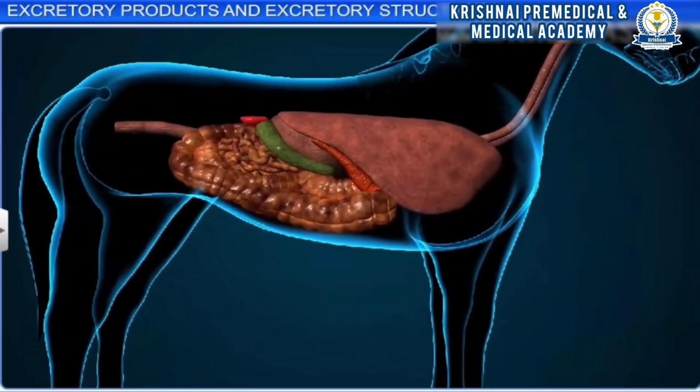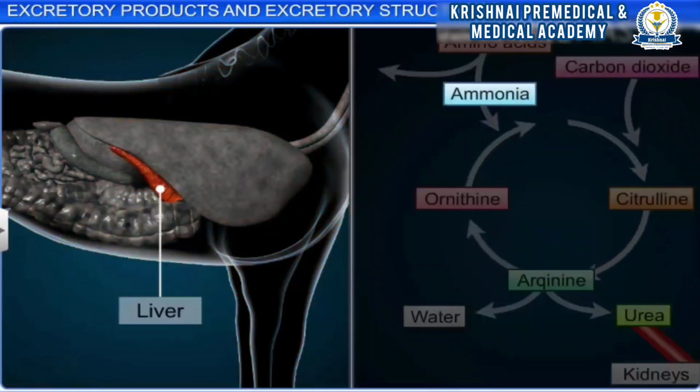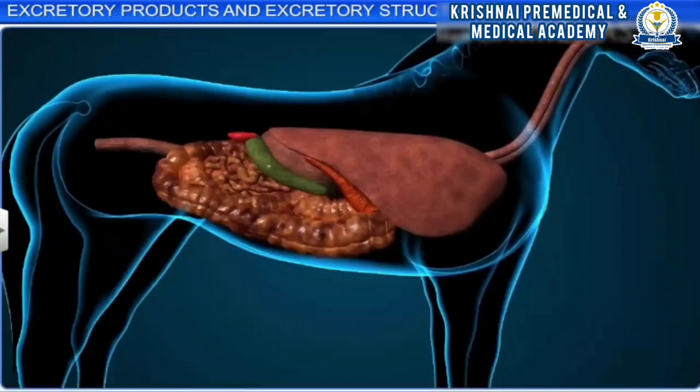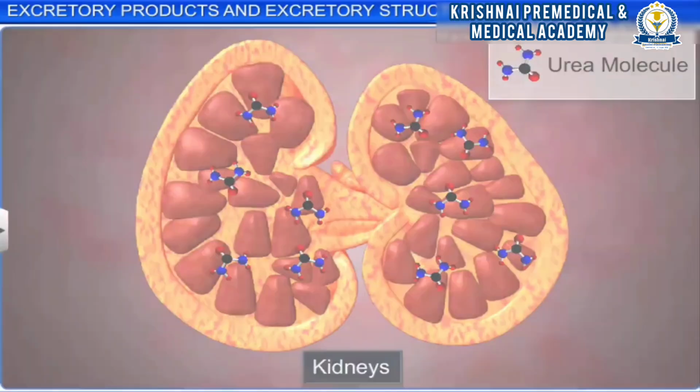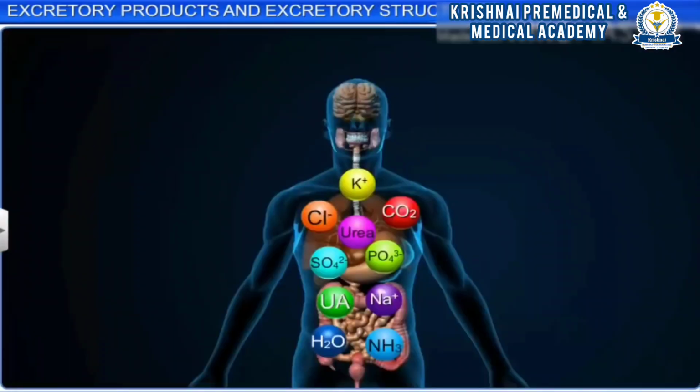In these animals, the liver converts ammonia into urea by the ornithine cycle and releases it into the blood. The urea in the blood is then filtered by the kidneys and excreted. However, in some animals, a small amount of urea is retained in the matrix of the kidney to maintain a required osmolarity. The least toxic form of nitrogenous waste is uric acid.